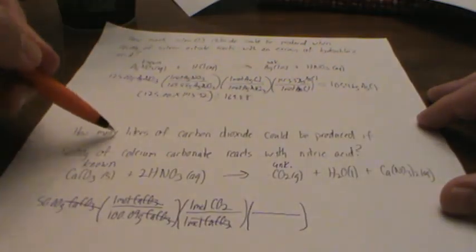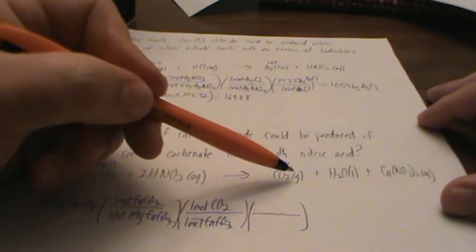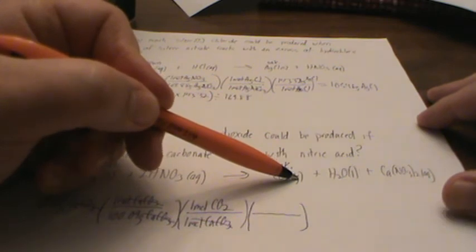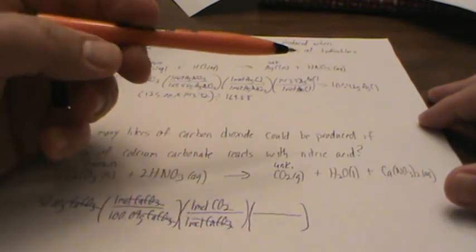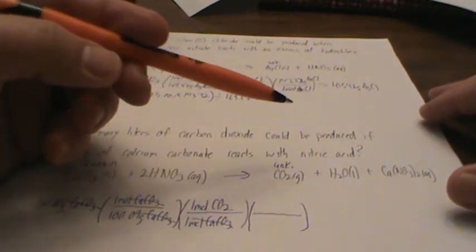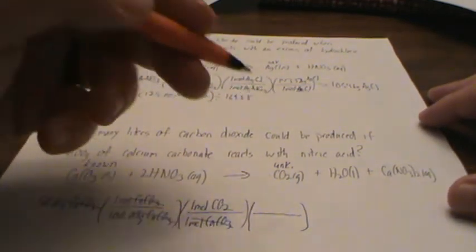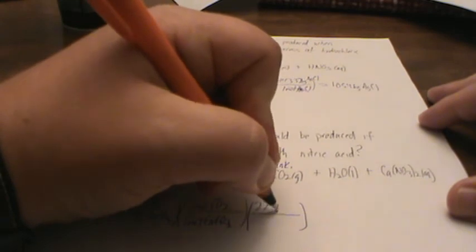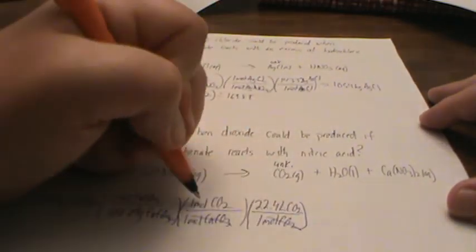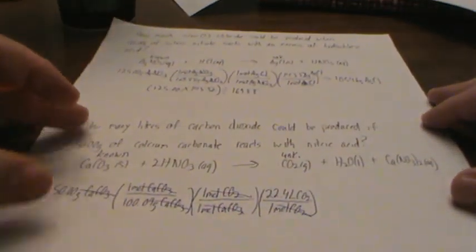Well, we're looking for how many liters of carbon dioxide. Carbon dioxide is a gas. And if you remember from the video that we were talking about with mole conversions, we know that 1 mole is equal to 22.4 liters of a gas. So we're going to be using 22.4 liters CO2 over 1 mole CO2. Moles are going to get canceled out.